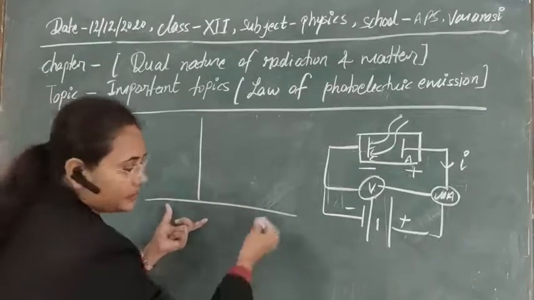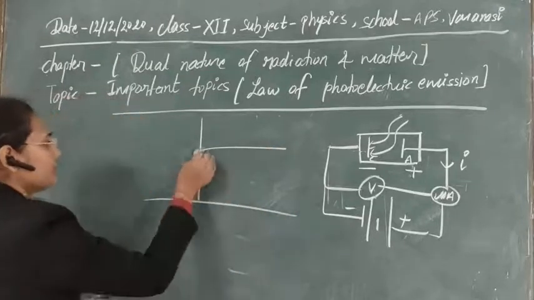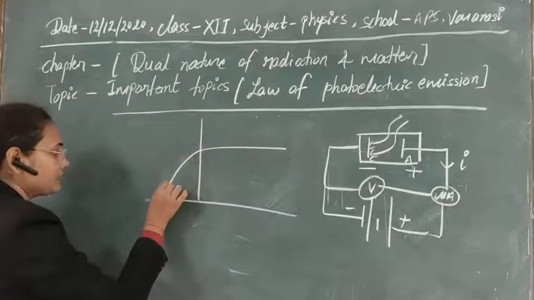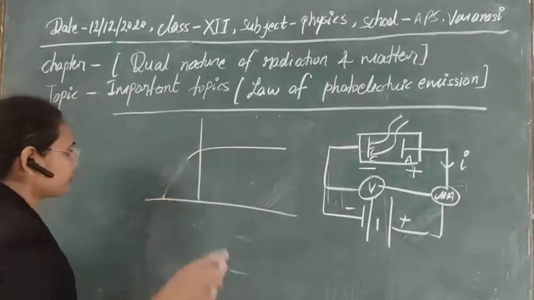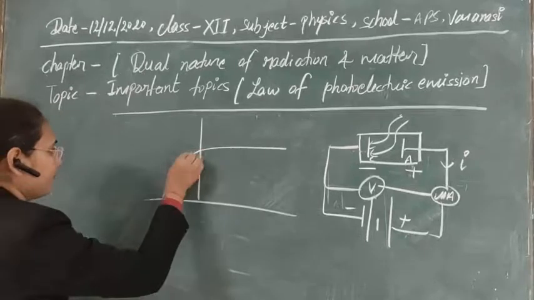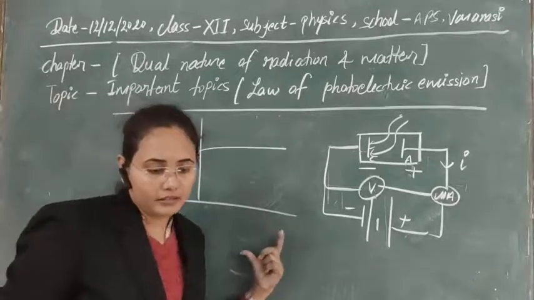As we have seen, with increase in potential there is an increase in current, but with decrease in potential there is obviously a decrease in current here. So this is the graph for potential and current.